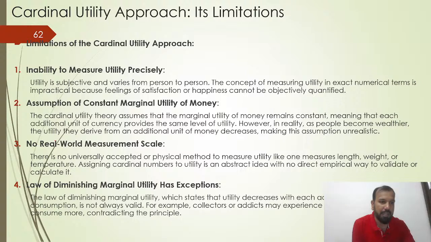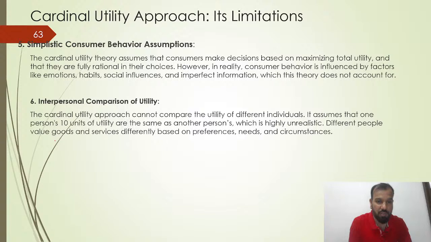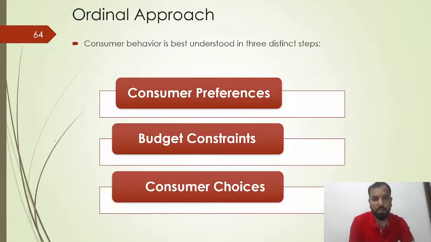There is no real-world measurement scale where we can understand the cardinal utility approach. The law of diminishing marginal utility has exceptions. It is a simplistic consumer behavior assumption. It's all about the interpersonal comparison of utilities.